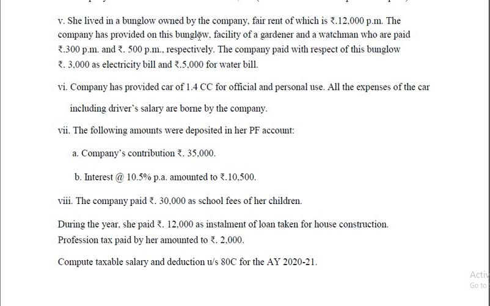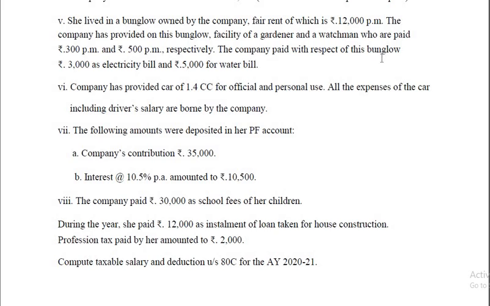The company has provided on this bungalow the facility of a gardener and a watchman who are paid 300 per month and 500 per month respectively. That means 300 into 12. Similarly, 500 into 12. Both are taxable.